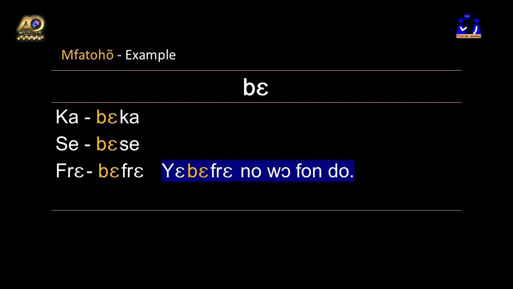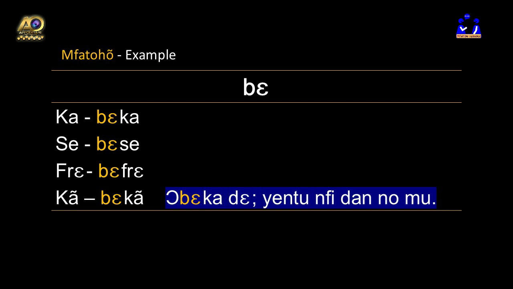That is, we will call him on phone. Now, the next verb is ka, that is to say. So we attach the prefix be to ka, so we get beka, that is, will see. In a sentence, we have obeka de yintu mfi danumu. That is, he or she will tell us that, or he or she will say we should evacuate from the building, or we should leave the building.